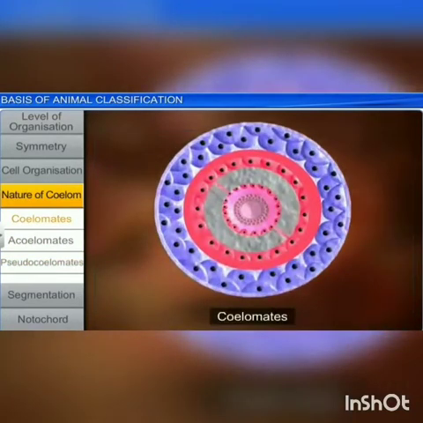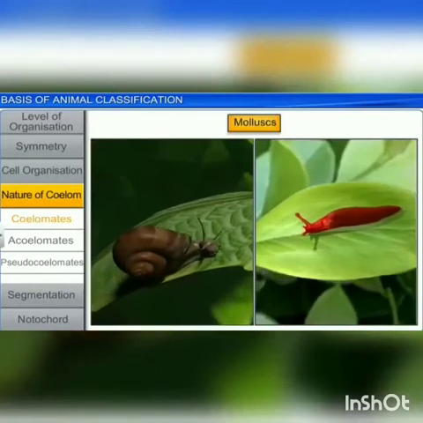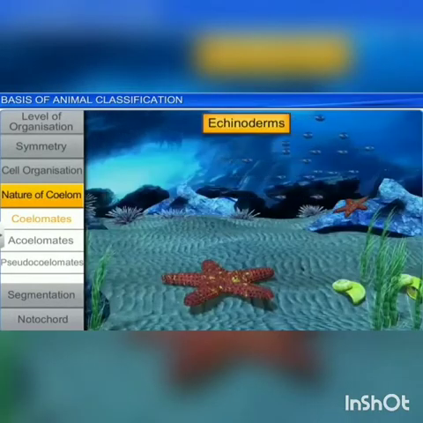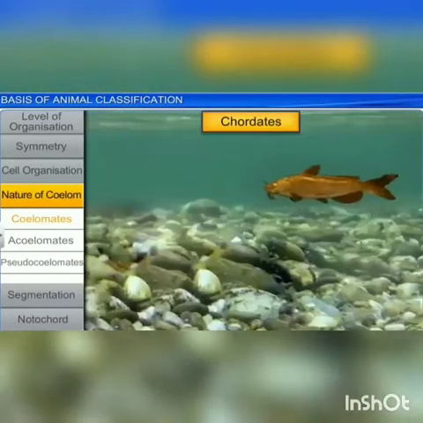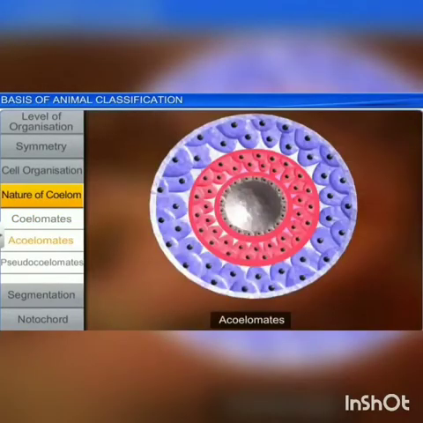First we see what is coelomate. Coelom is a fluid-filled cavity that develops within the mesoderm and it is found in annelids, mollusks, arthropods, echinoderms, hemichordates and chordates. Next we move on to acoelomate.